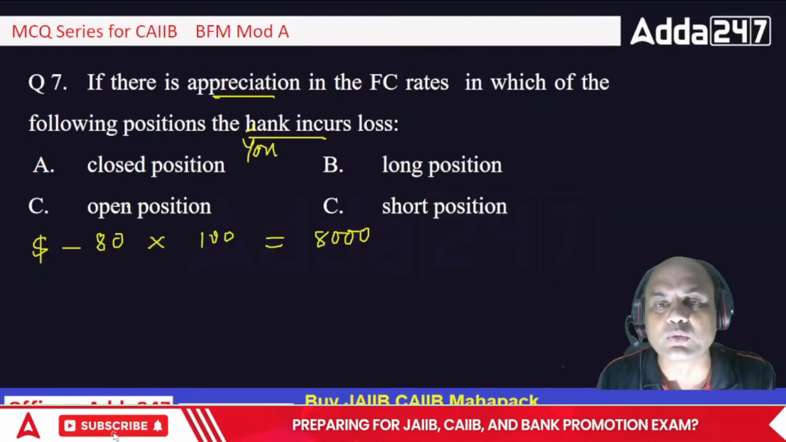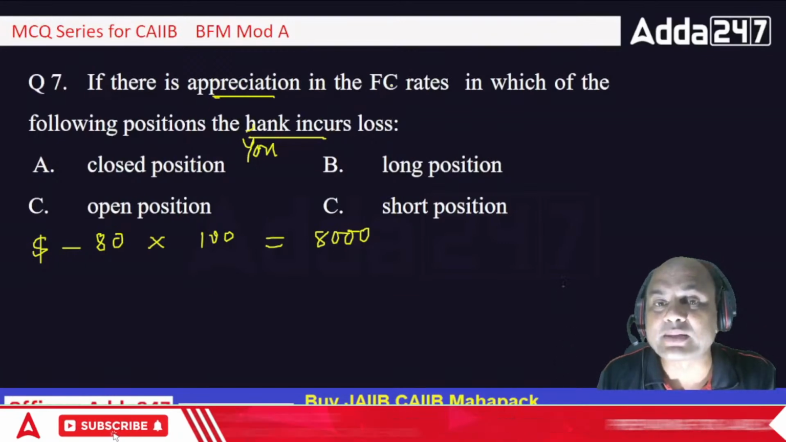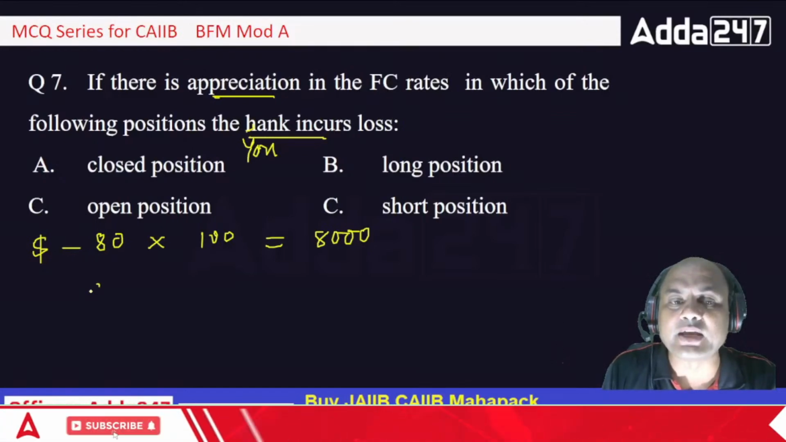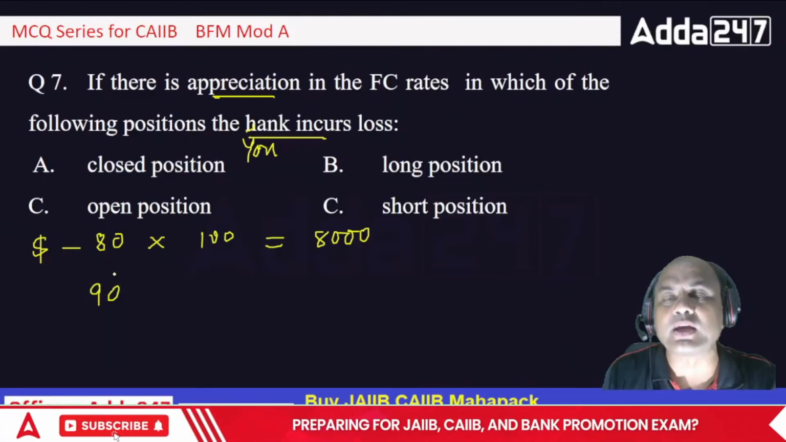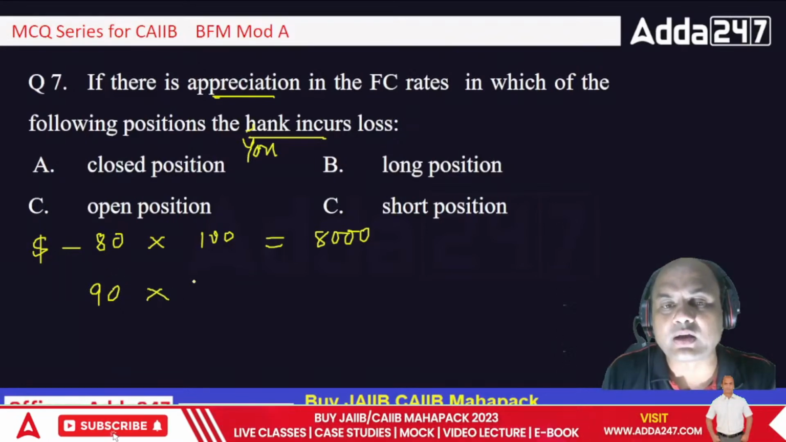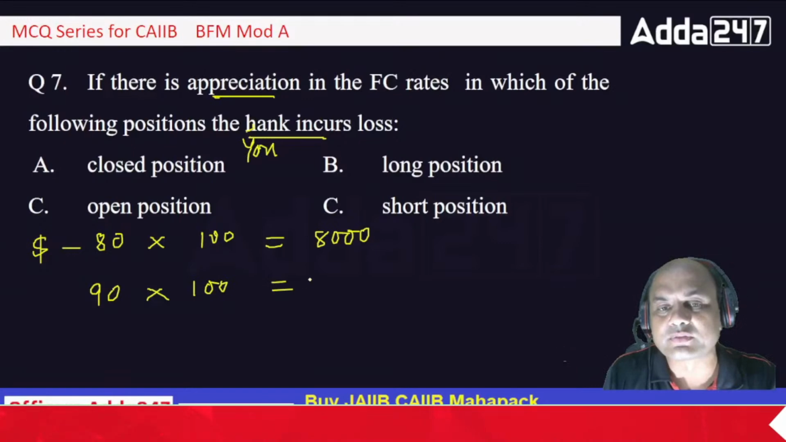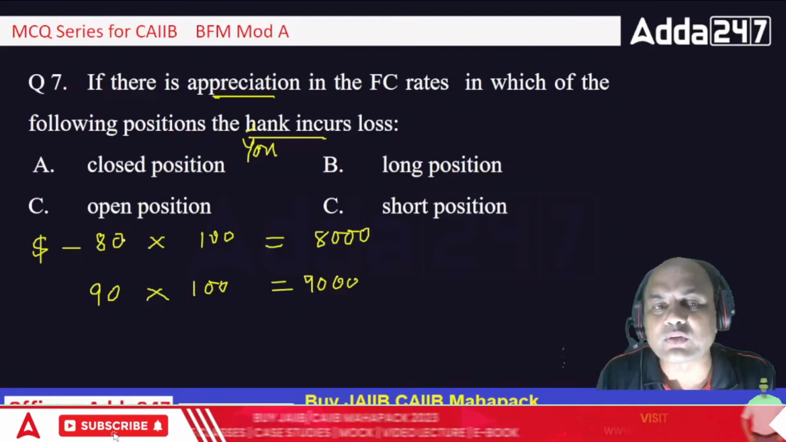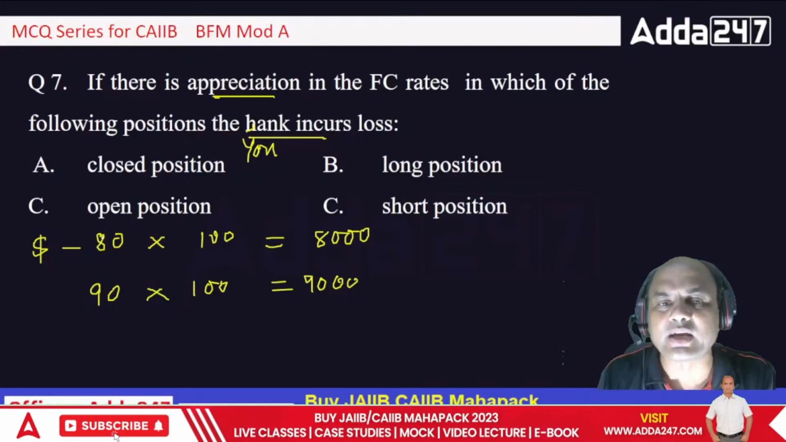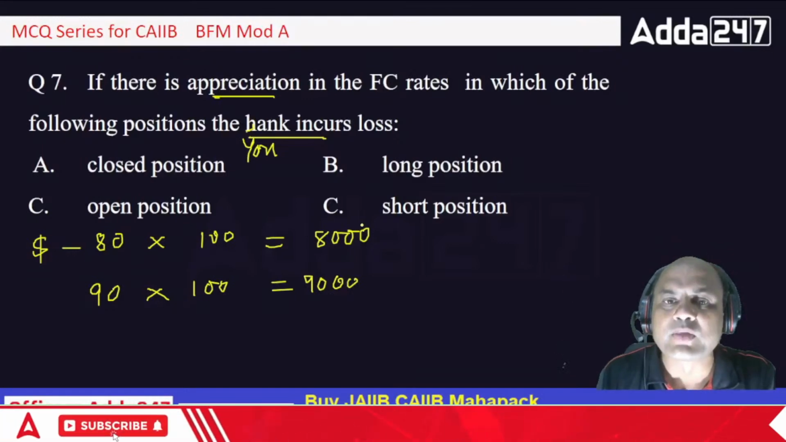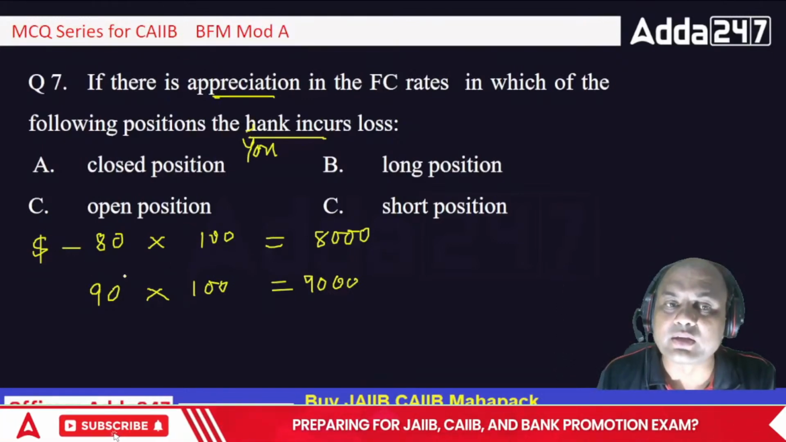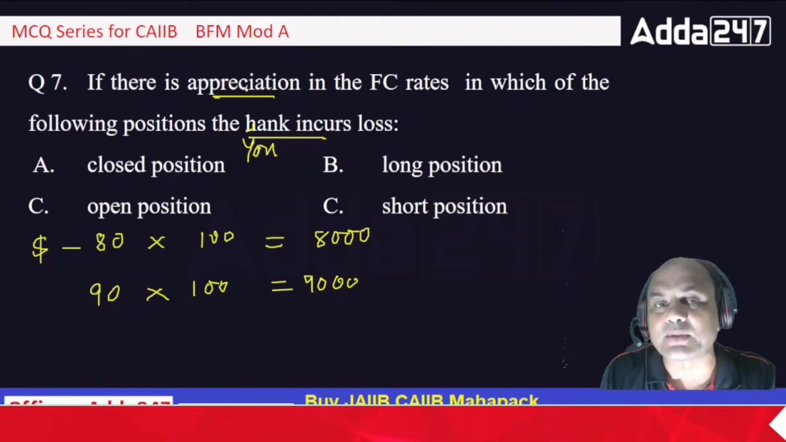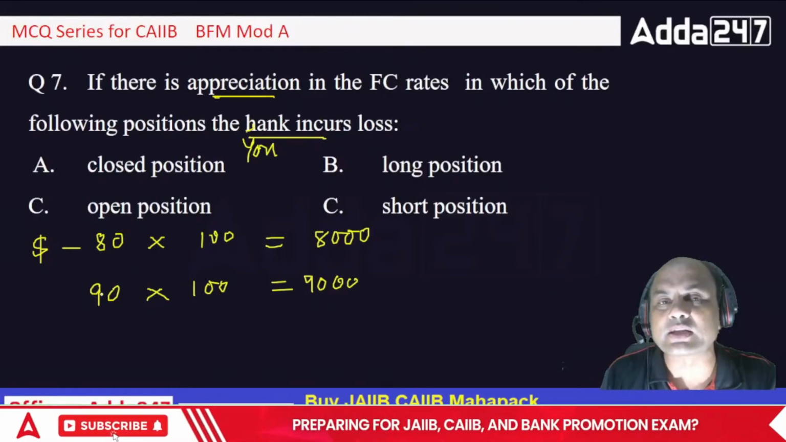Now you have to find out in which position you will incur the losses: closed position, long position, open position, short position. See here, appreciation in the FC rates. Appreciation means the dollar rate goes from 80 to, let's say, 90. So 90 into 100 will be 9,000. If you are having $100 bought at 80 rupees, you have spent 8,000, and the dollar has gone from 80 to 90.